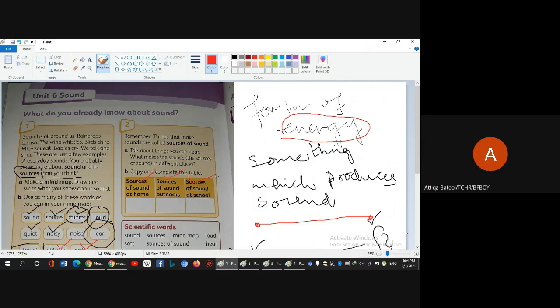And then sounds at school: the children are talking. You open the cupboard, the screech of a cupboard. You open or close the door. The teacher taps the table, or she taps the pen on the table. So these are different sources of sound in school.